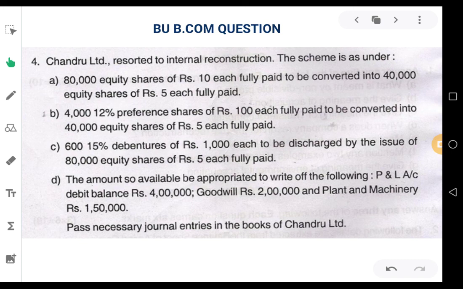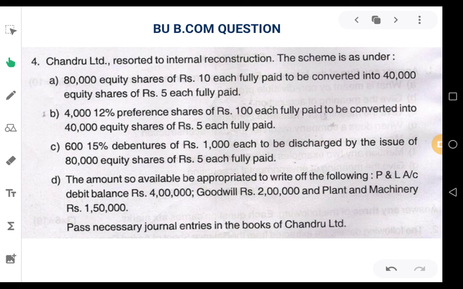That can also be done. There is no need to worry about that, because they may be convertible equity shares or whatever it is. As a part of the scheme of reconstruction, we are converting preference share capital into equity share capital. And there is also a reduction of capital.